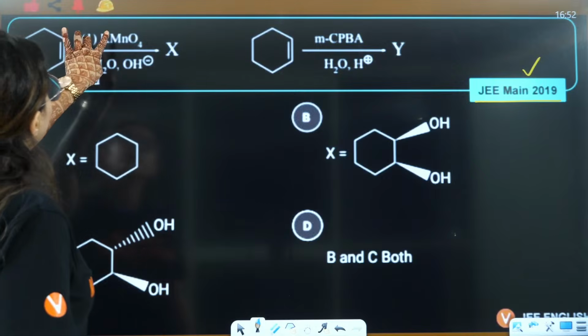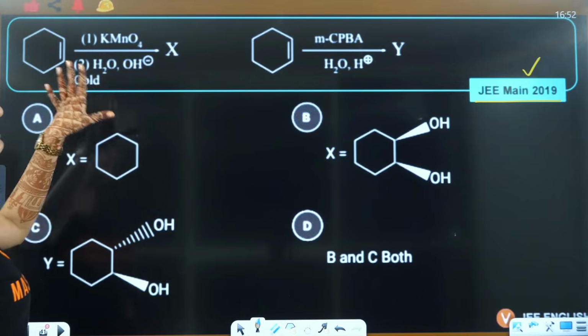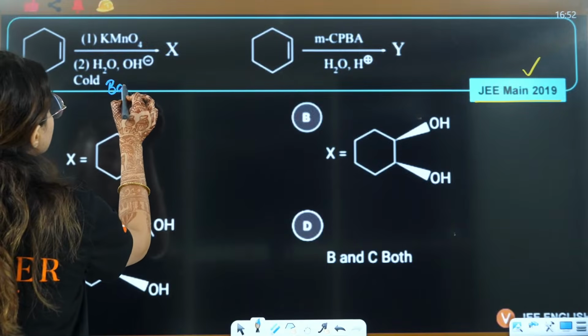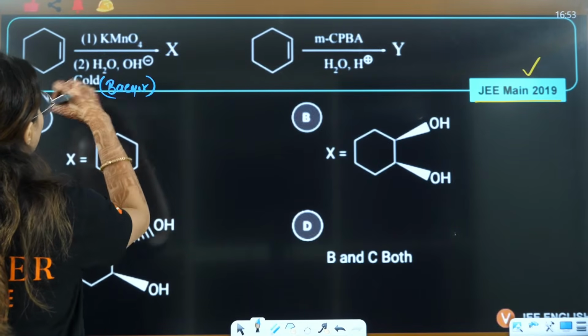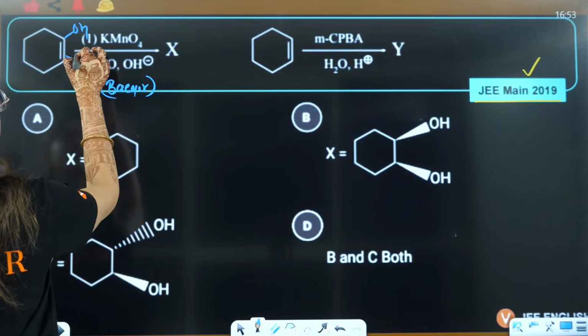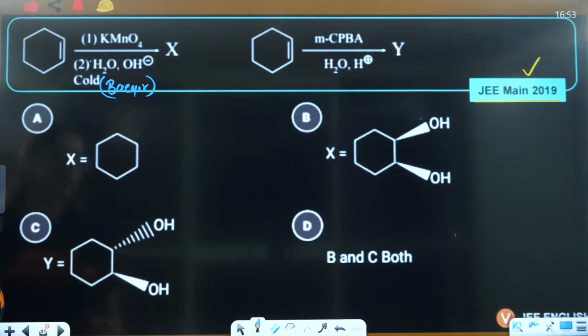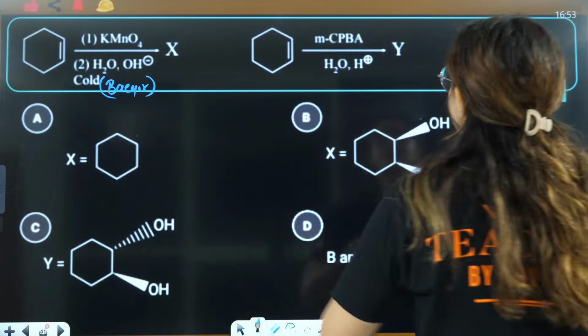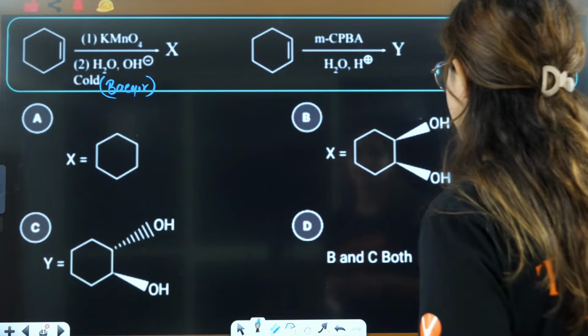So here you have KMnO4 and H2O, guys. What is this? This is Baeyer's test of unsaturation. OH syn addition will be there. OH syn addition, guys, will be there. So what is X? Here they are asking you what is X.